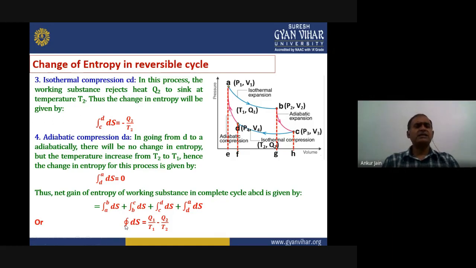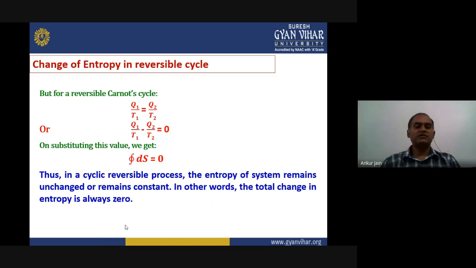Now we have already seen, when we calculated the efficiency of the cycle, that Q1 upon T1 should be equal to Q2 upon T2. We have already seen this for the Carnot cycle. So if we compare these two, Q1 upon T1 minus Q2 upon T2 equals 0. Now if we substitute this value in our equation 1, then what we get?